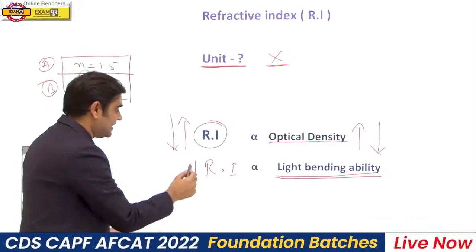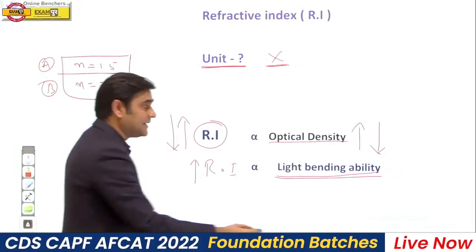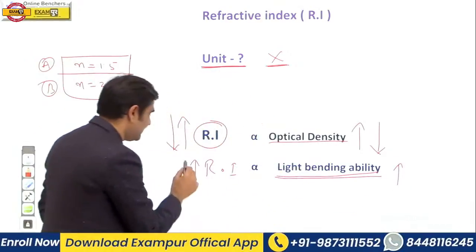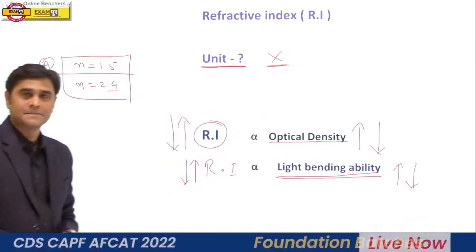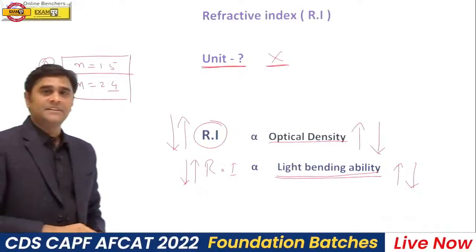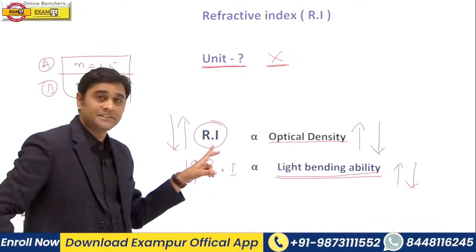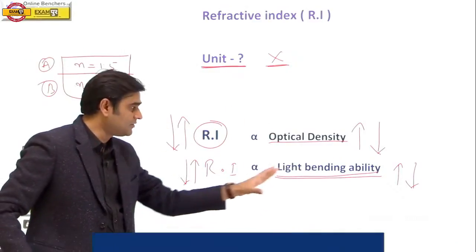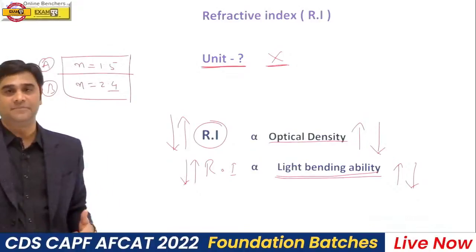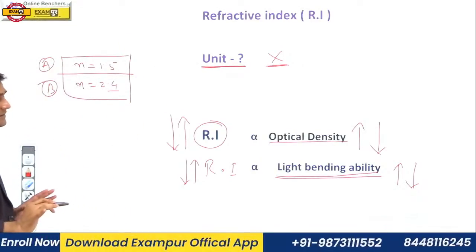If refractive index is more, the medium will bend light more. If refractive index is less, medium will bend light less. So refractive index of a medium tells us about two things. Refractive index tells us about optical density of that medium and about light bending ability of that medium. So which one is denser?